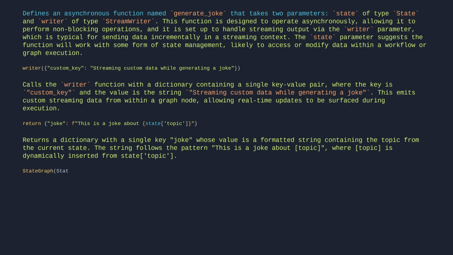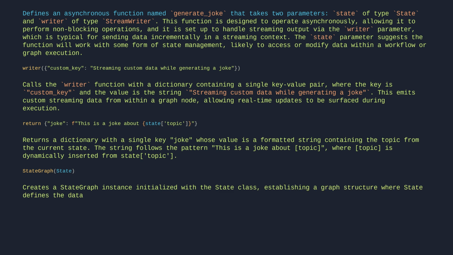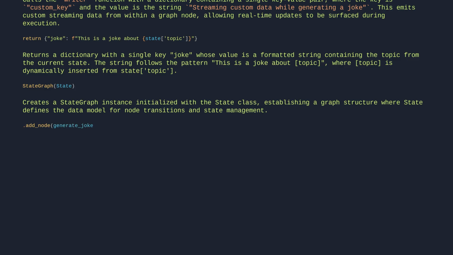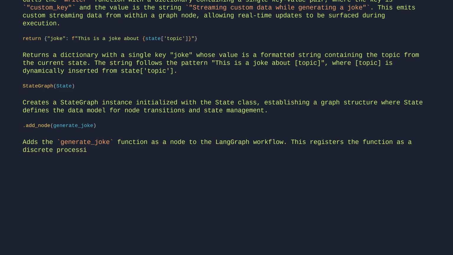State graph state. Creates a state graph instance initialized with the state class, establishing a graph structure where state defines the data model for node transitions and state management. Add node generate joke. Adds the generate joke function as a node to the LangGraph workflow. This registers the function as a discrete processing step that can be invoked during graph execution, allowing it to contribute to the overall data flow or state transformation.